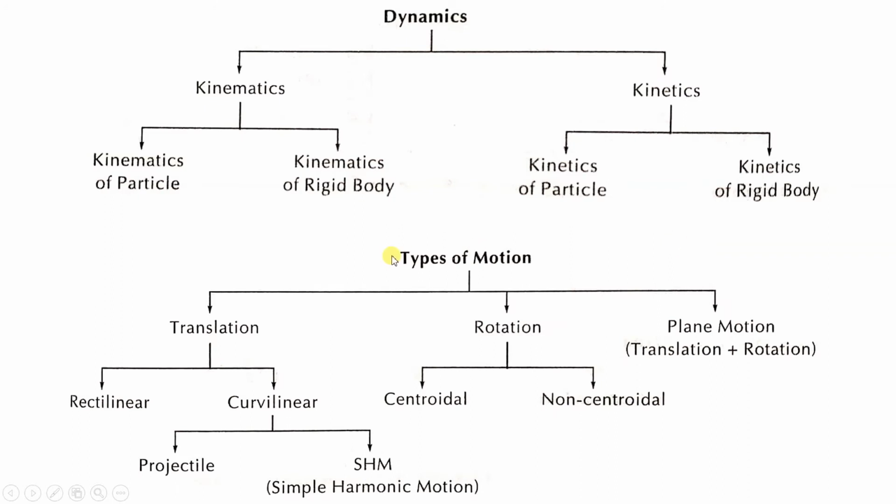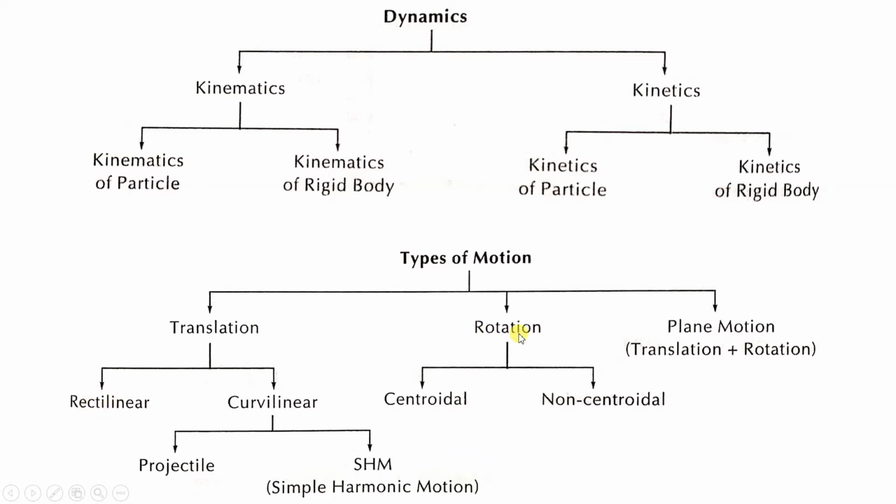Next we will see the classification of types of motion. There are 3 major types: translation, rotation and plane motion. In case of translation we have rectilinear motion and curvilinear motion. In curvilinear motion again we have 2 types, projectile and simple harmonic motion. We will be starting today with rectilinear motion.